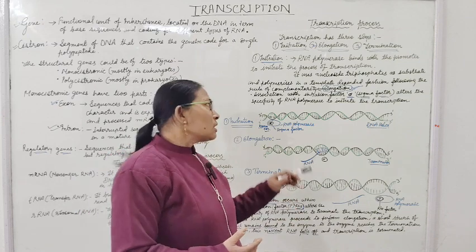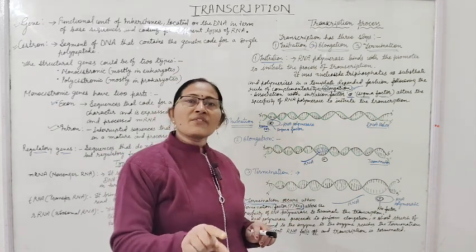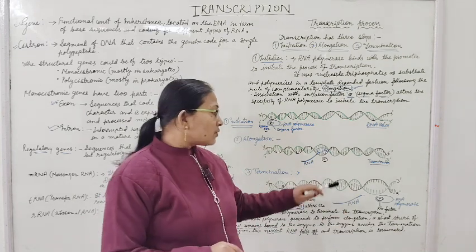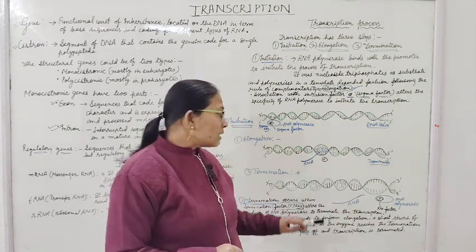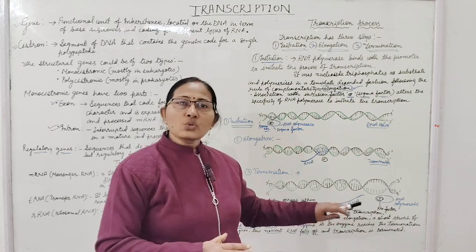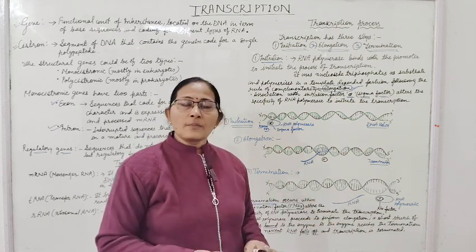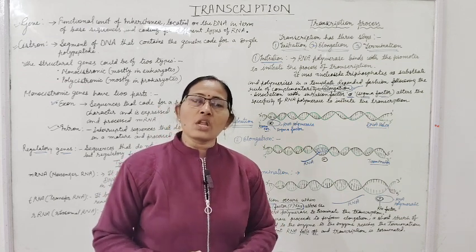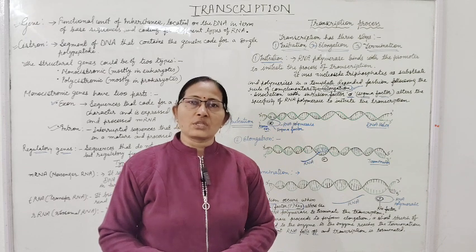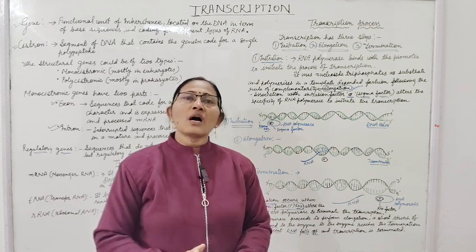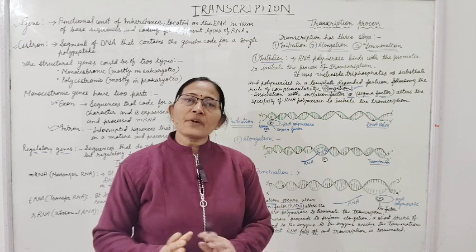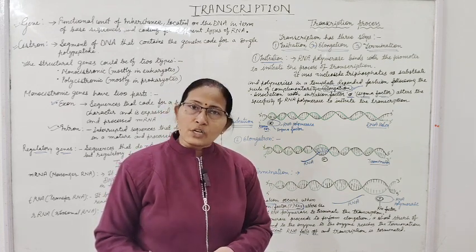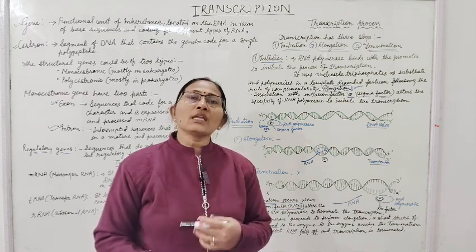When will transcription start? When the sigma factor is attached with the RNA polymerase. Termination of the transcription, when will it be? When the RNA polymerase enzyme associates with the Rho factor at the termination region. So this is all about the transcription process and the formation of RNA, mRNA. Different types of RNA are formed by the involvement of different RNA polymerase enzymes. We will see that in a later section.